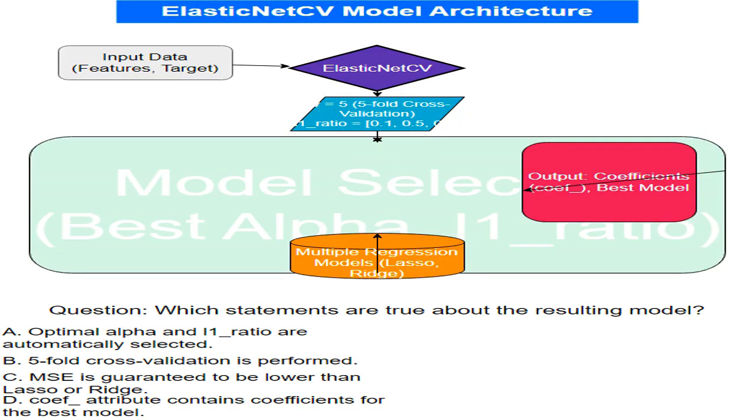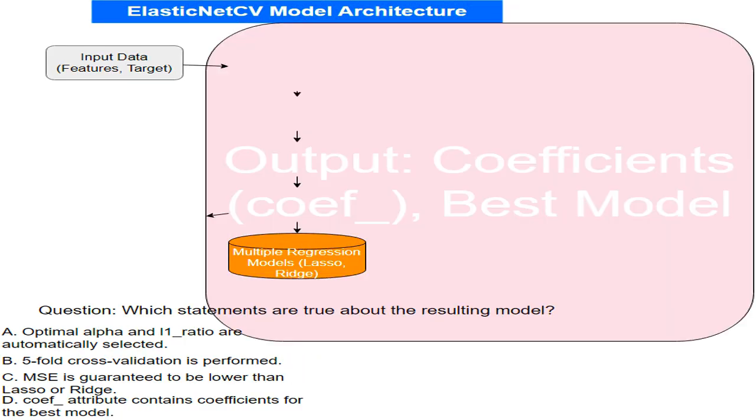After trying different combinations, I'll pick the best one, the one that gives the lowest error during cross-validation. This is the optimal model based on my data. The final output is the best model, identified through cross-validation, and its associated feature coefficients, coef_. These coefficients tell us how each feature influences the prediction.